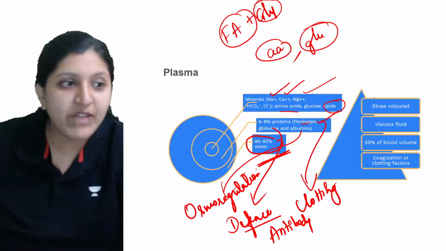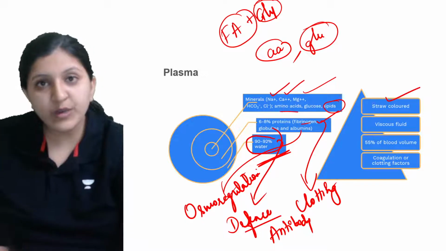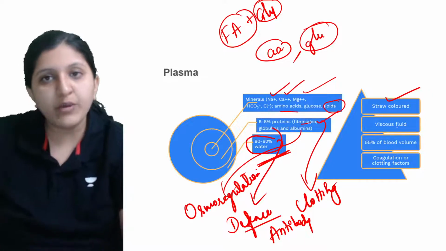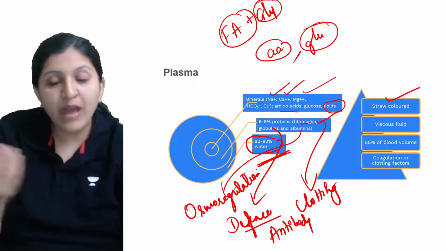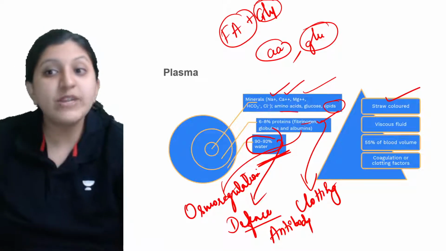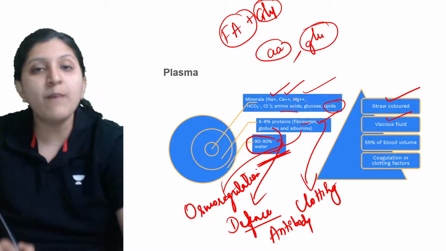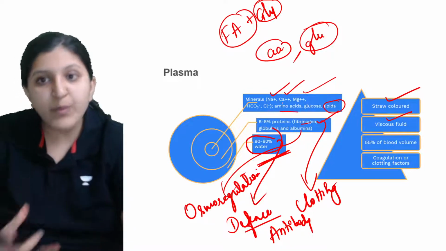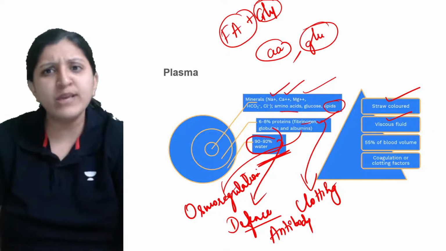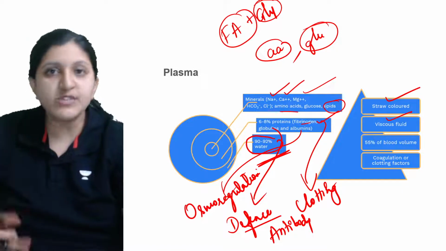When we look at the plasma, it is straw colored. Straw is basically the somewhat yellowish color you find in dry plants. When you observe it, it is yellow, right? That is the same straw we mentioned. It is a viscous fluid. Why does it have viscosity? It is because of all these compounds present: proteins, amino acids, minerals, glucose, lipids. Because of all this, the fluid is viscous.